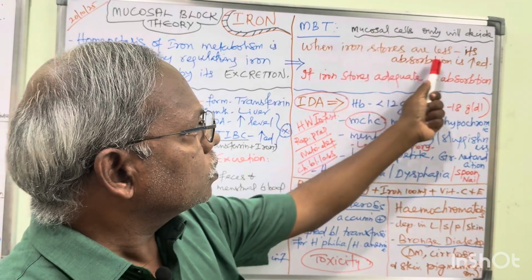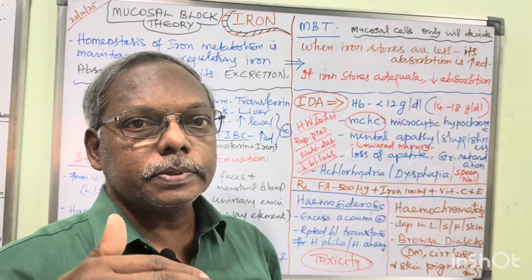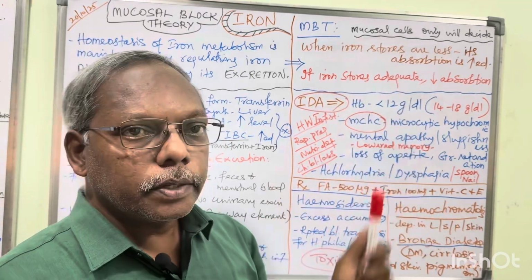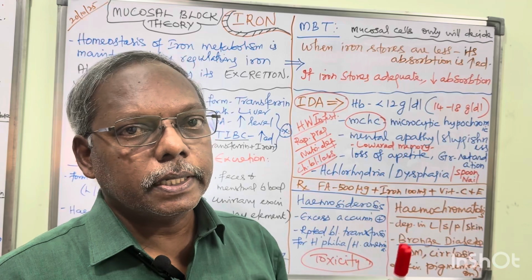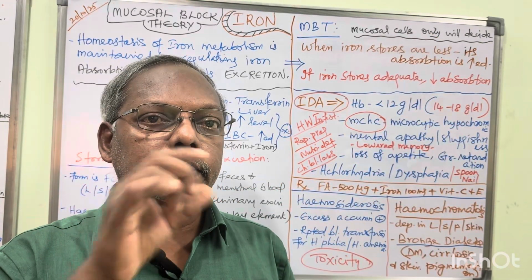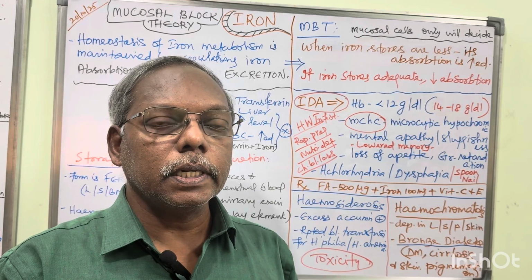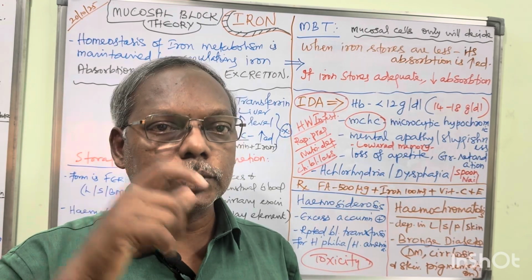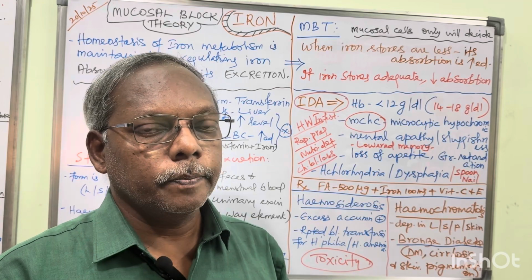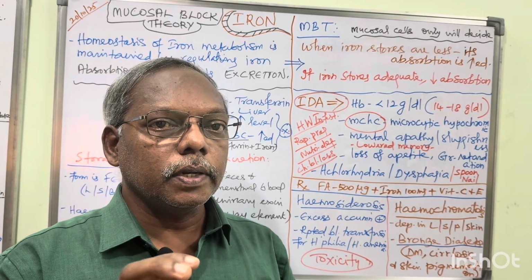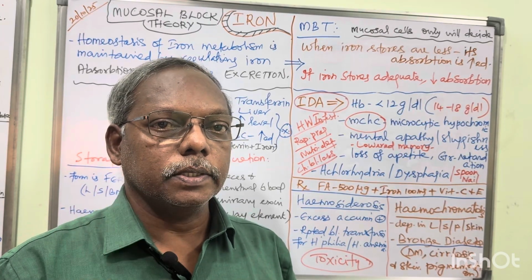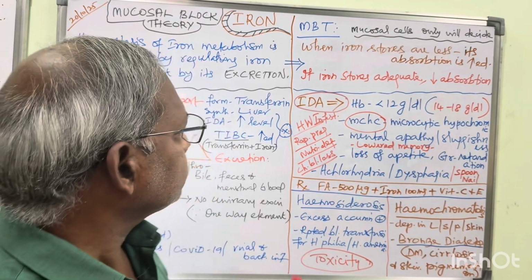So when ion stores are less, its absorption is increased. If the ion stores are adequate, the absorption level will be decreased. Mucosal cells only will decide either the uptake, utilization, reutilization or storage form of ion. Intestinal mucosal cells. So these 4 or 5 lines with the one diagram for your mucosal block theory question answer, 5 mark short notes. Okay.